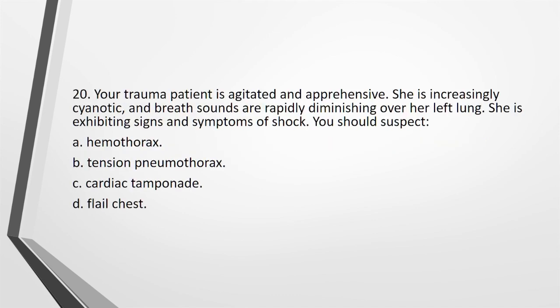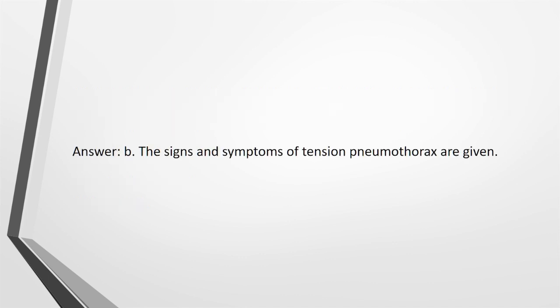20. Your trauma patient is agitated and apprehensive. She is increasingly cyanotic, and breath sounds are rapidly diminishing over her left lung. She is exhibiting signs and symptoms of shock. You should suspect: A. Hemothorax. B. Tension pneumothorax. C. Cardiac tamponade. D. Flail chest. Answer: B. The signs and symptoms of tension pneumothorax are given.